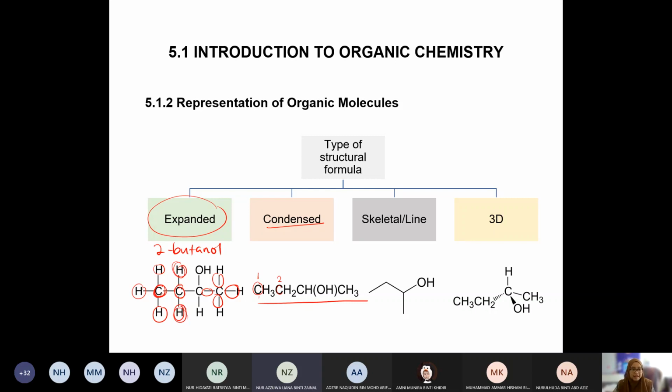Dia kena tally lah, align. Right, the third carbon is attached to 1 OH and then another hydrogen. So this is the third carbon, so it has 1 hydrogen, and in the bracket it shows that this one belongs to this carbon. But you kena make sure that each carbon kena ada 4 bonds, betul tak? So this one belongs to siapa? This one belongs to this third carbon. So normally kalau kita pakai bracket tu, sama ada dia repetitive ataupun dia branch ataupun dia functional group. Okay, we may use this, what do we call this, bracket ataupun parenthesis.